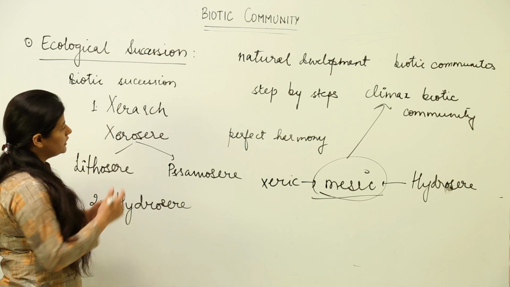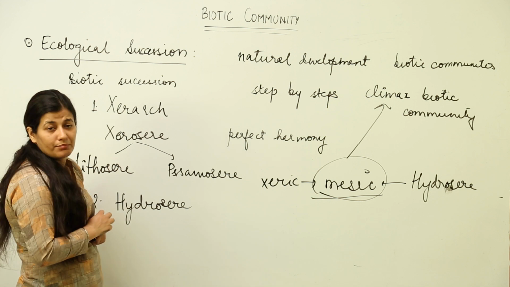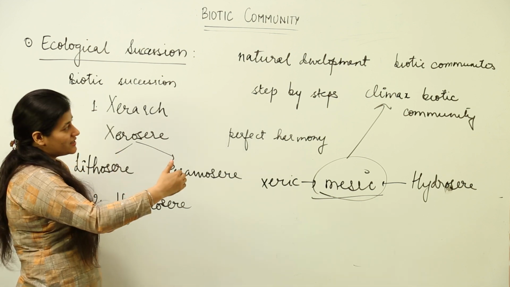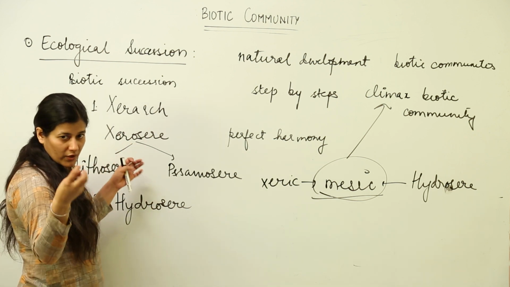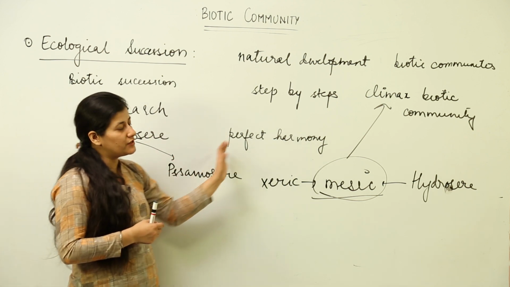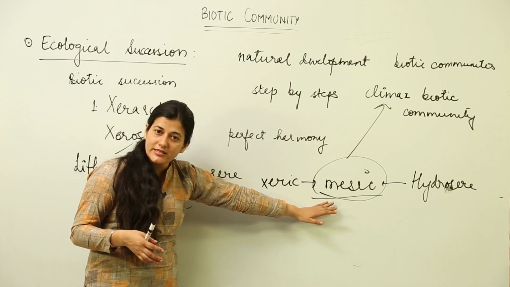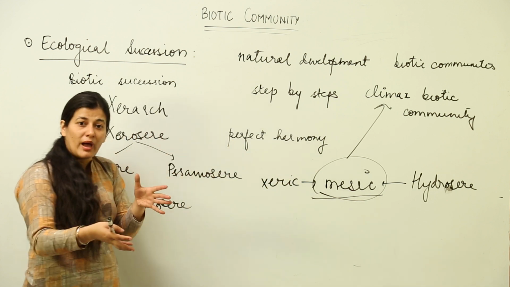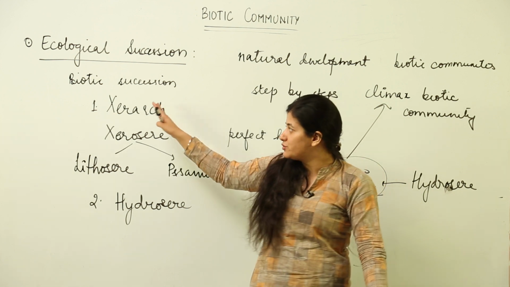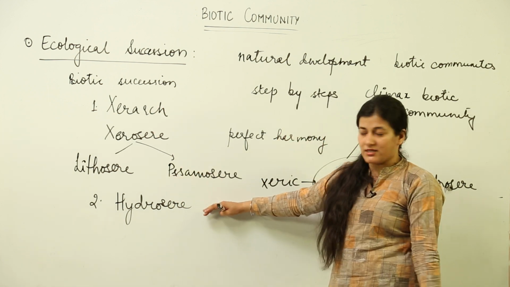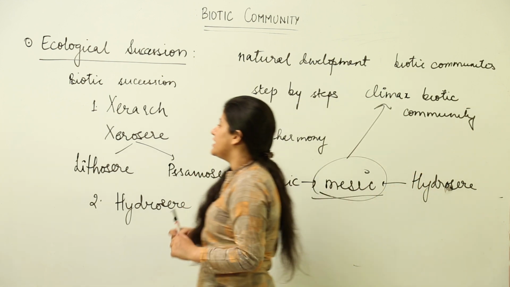This is the introductory lesson where we talked about the natural development of biotic communities in successive steps to reach the biotic community which undergoes no further evolution because that community is in perfect harmony with the environment. What sort of environment is created? It is the mesic environment. Now, this mesic environment could be created out of totally dry or totally wet conditions. We have two types of biotic successions in the scenario. One is xerosere and the other is hydrosere. This you have to keep in mind.